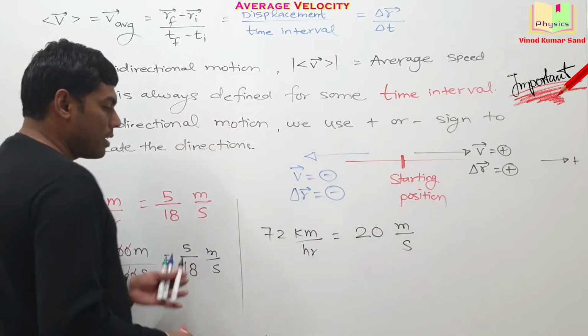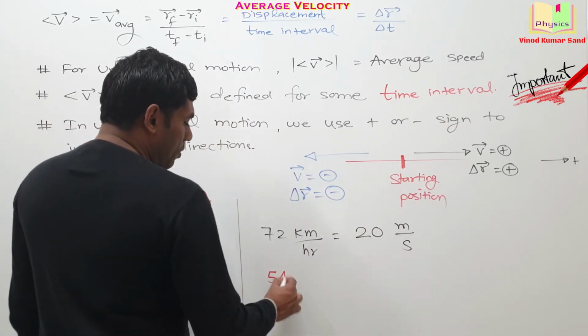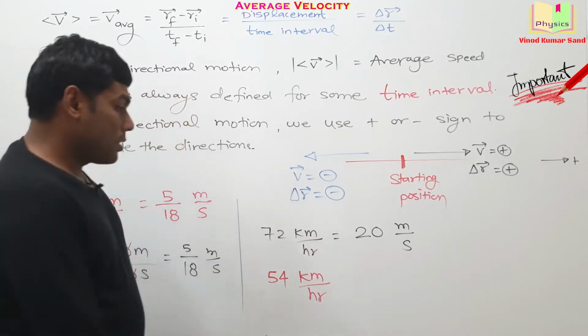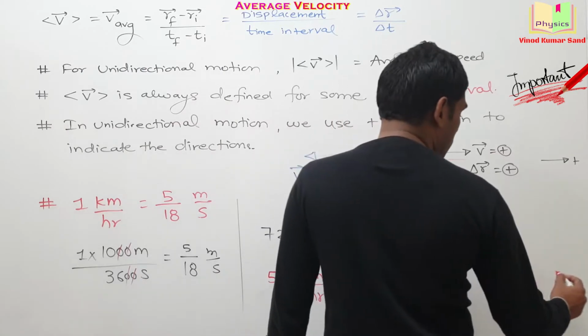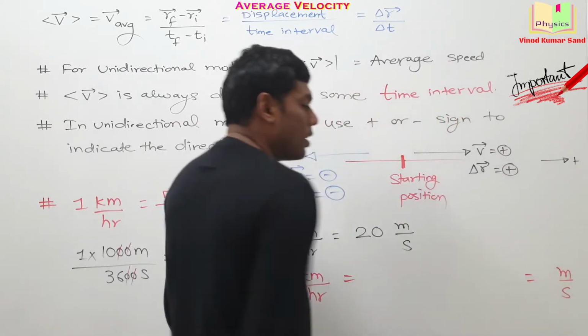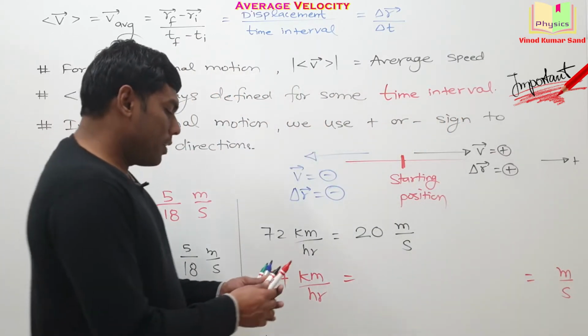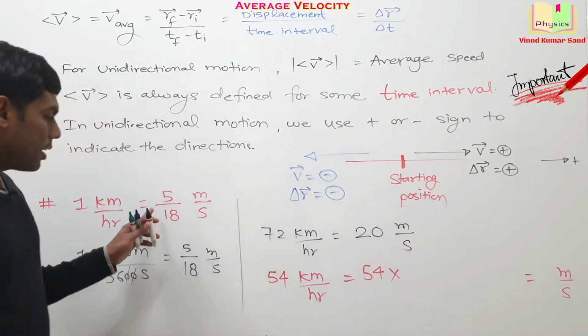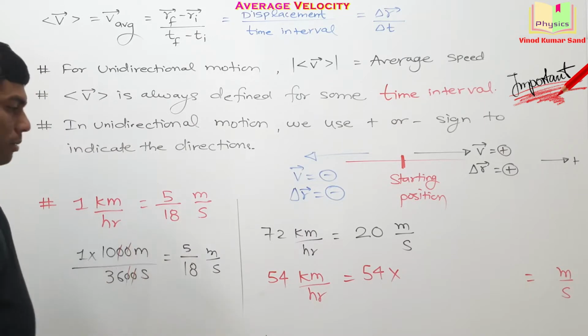I'm taking another example. Let's say we want to convert 54 kilometer per hour into meter per second. How will we do the computation? Calculation is simple. At the place of kilometer per hour, what can we bring? 5 by 18 meter per second.